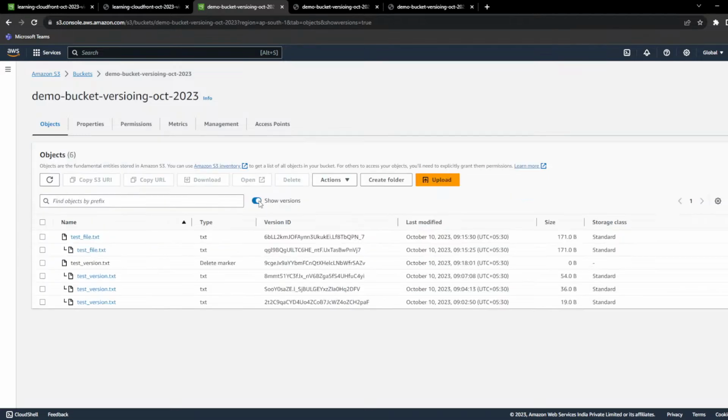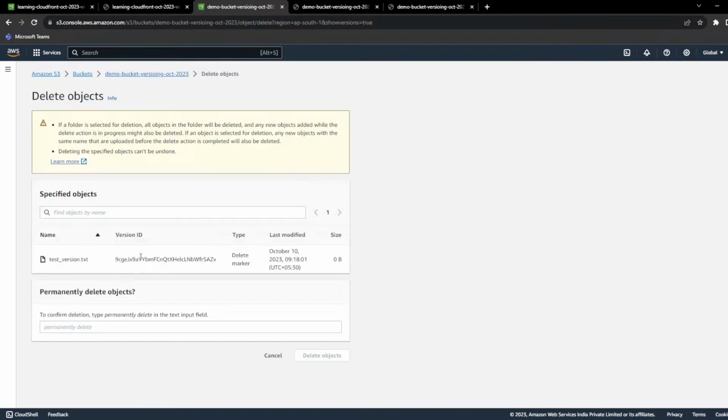So any file or any object with delete marker will not show in the console directly. You have to click on the radio button and check that file is available. And if you want to roll back, it's simple, delete the latest version. So this is the latest version, delete marker. Click here, delete. Now you can see the version ID is populated. And do you want to delete permanently?